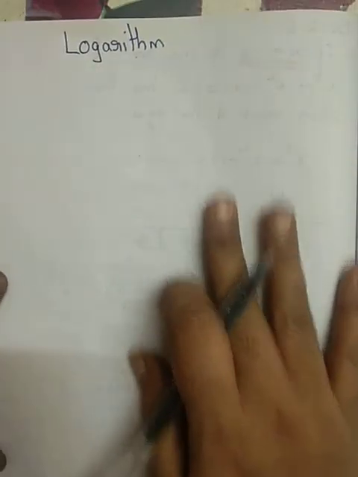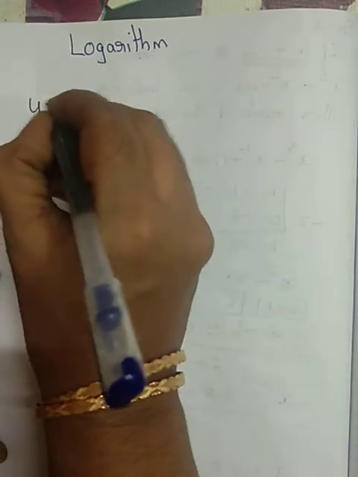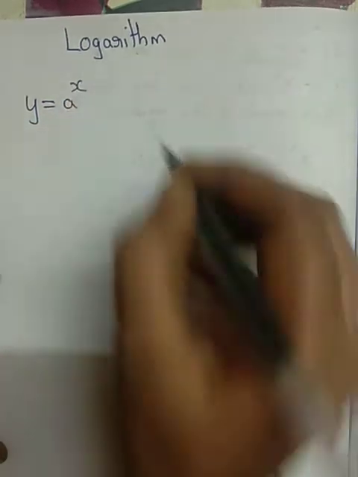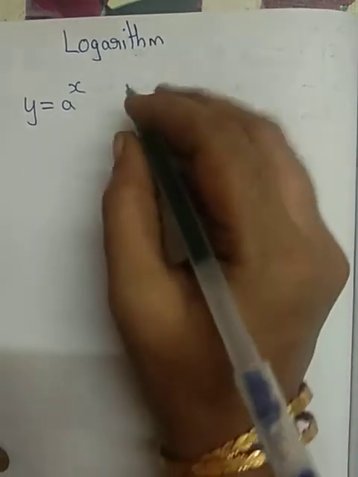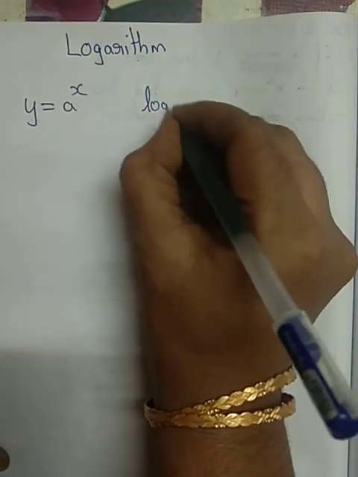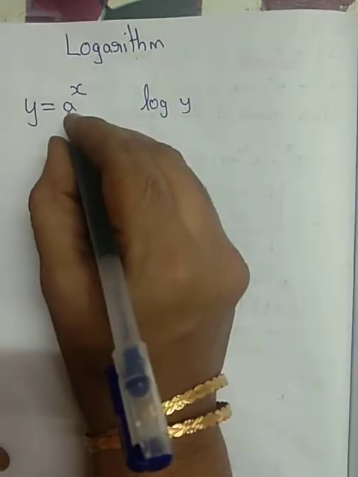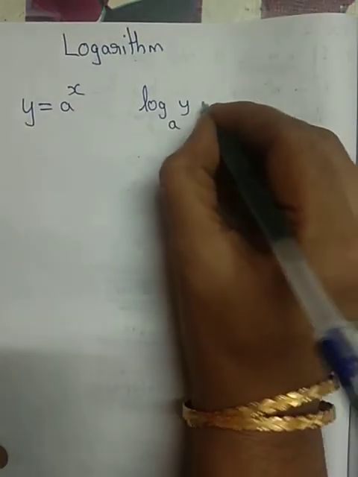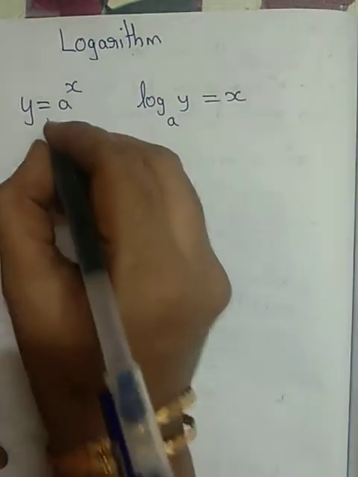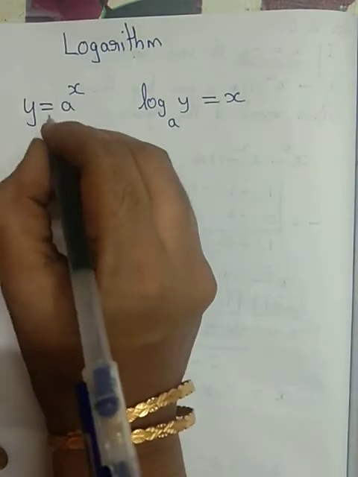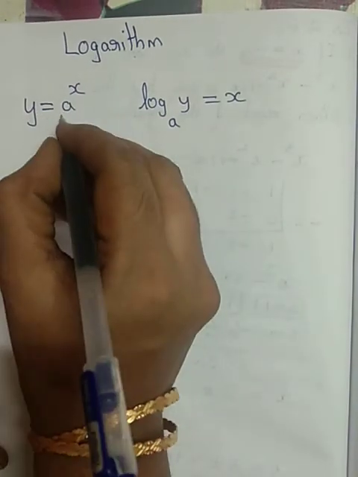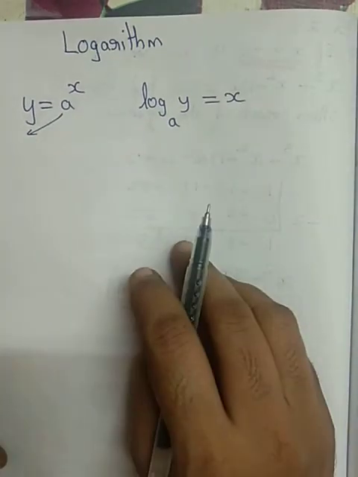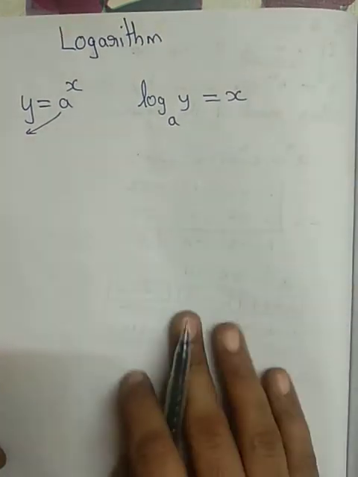Going to see about logarithm. Suppose if we have a number y equal to a to the power x, how we have to write it in logarithmic form is we have to write it as log y. This a should be written as base. It is equal to x. So when you have y is equal to a to the power x, it can be written as log y, where this number a should come as base, equal to x.